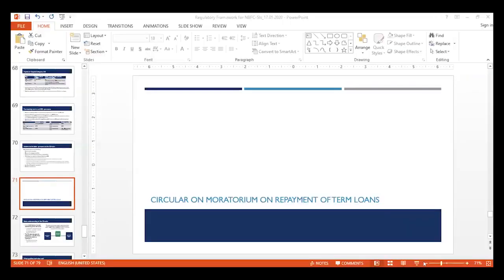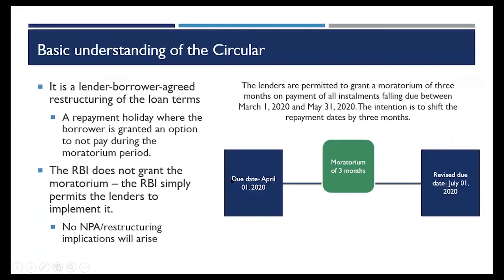So it may not be relevant enough to discuss what exactly the moratorium provisions were and how we granted the moratorium to our borrowers. What will be important to understand is maybe the provisioning requirement. I see there are a couple of questions on the provisioning requirement. So we may just briefly discuss what exactly this circular on moratorium was.